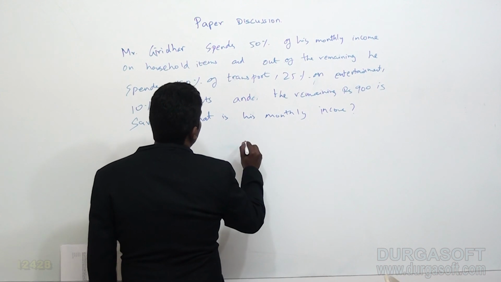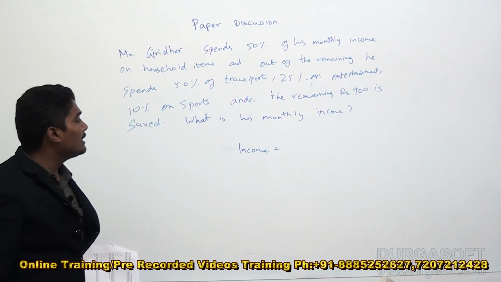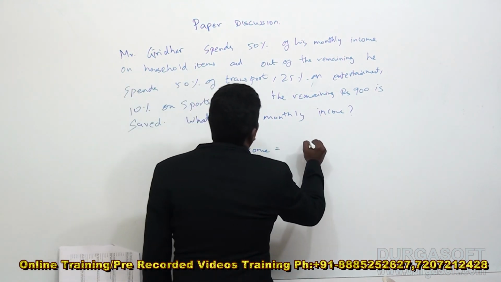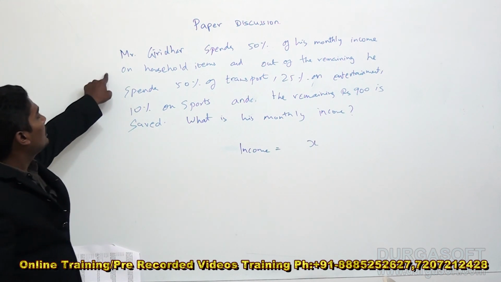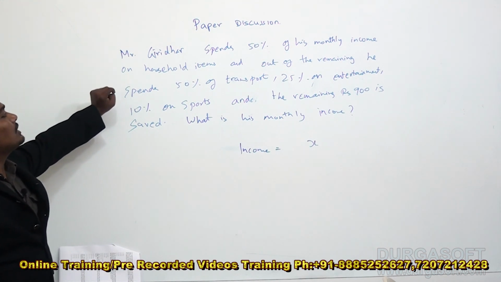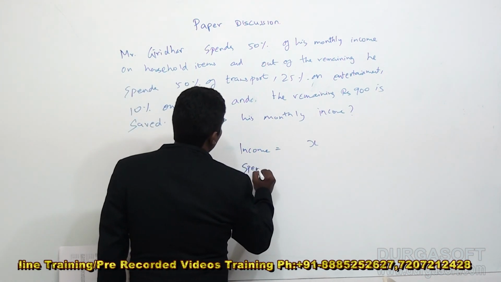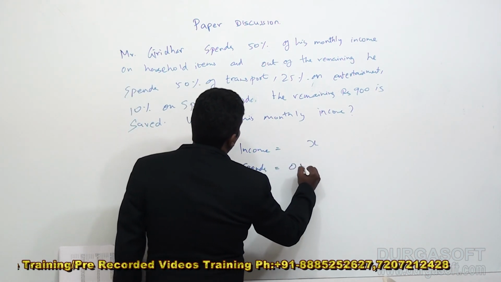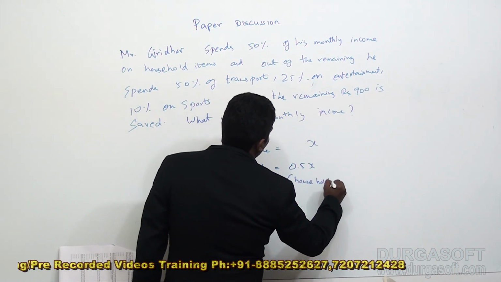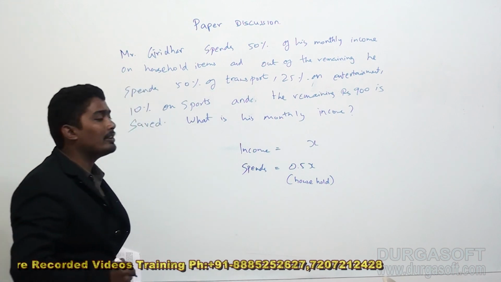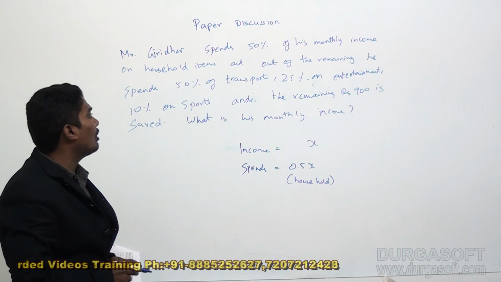So let's assume that his income is X. Again, he spends 50% on household items. So he spends 0.5x on household. 50% is half, so 0.5x on household.